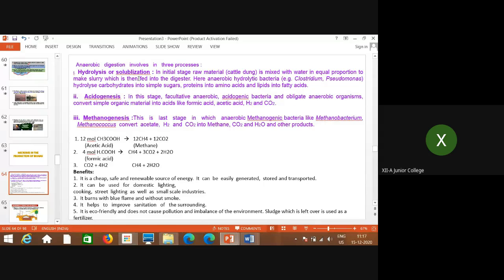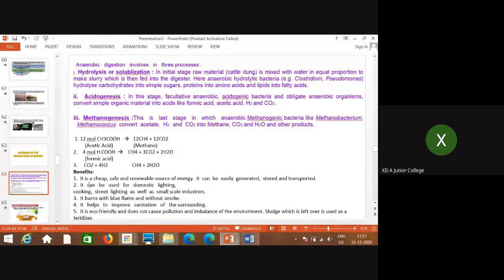This question can be asked for 3 marks. So remember: hydrolysis, acidogenesis and methanogenesis. Okay. Now, what are the benefits? Whatever gas is formed, methane, what is it useful for, for which purpose is it used? These are the benefits.